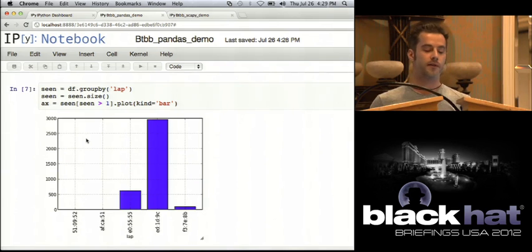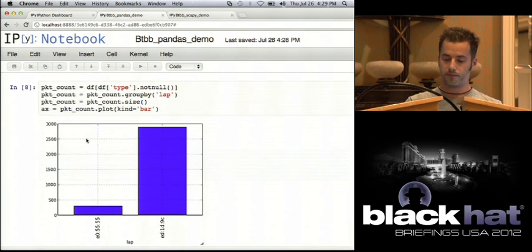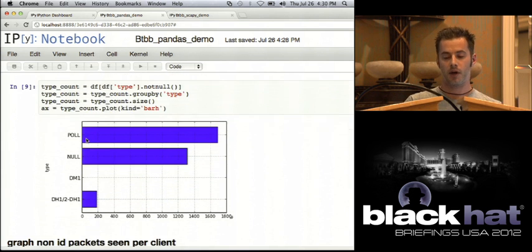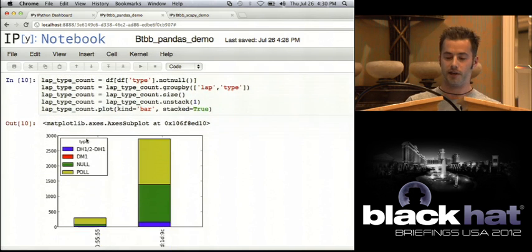Okay, here is all my traffic for all clients in here, who had the most traffic. I can say, okay, who had all the pertinent traffic? So I'm getting rid of information that was only ID packets or packets without data. I can then break it down by packet type. And this is all done with just a few lines of Python code. This is just kind of stuff that, if you're familiar with pandas, you use day to day and you just kind of rip this stuff out.